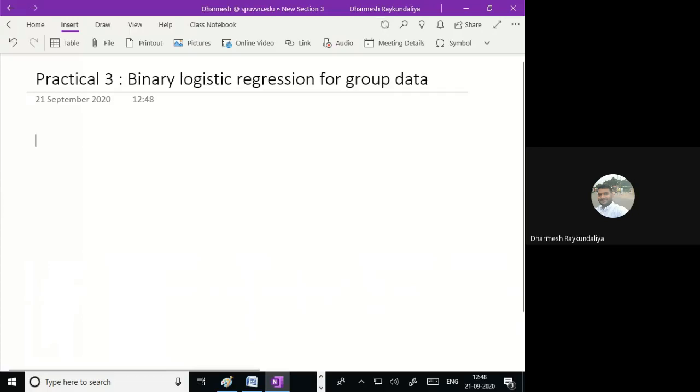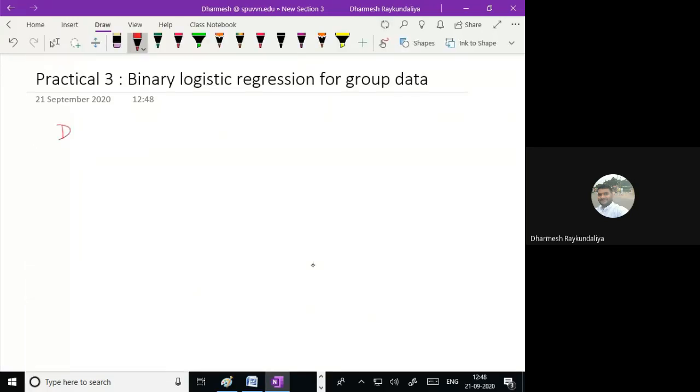So what is given? We have given the dose. Second variable given is the number of beetles, and the third one is the number of deaths of beetles. Okay. So if I wish to enter this data, of course, one column, second column, and third column.